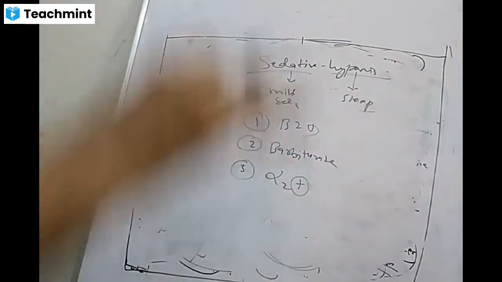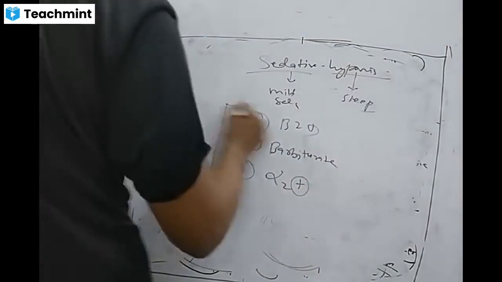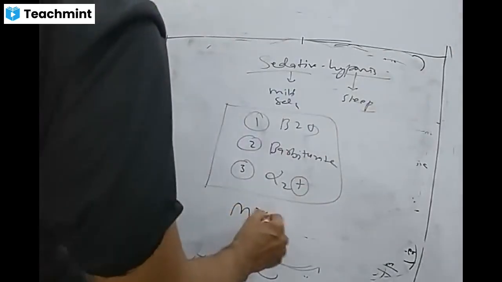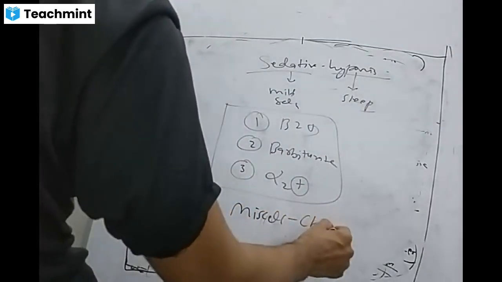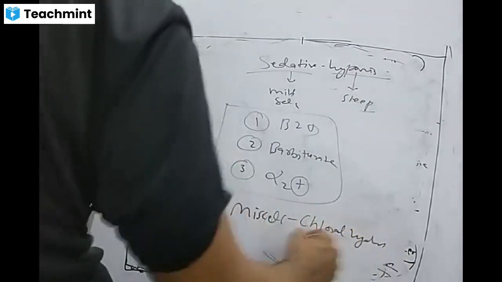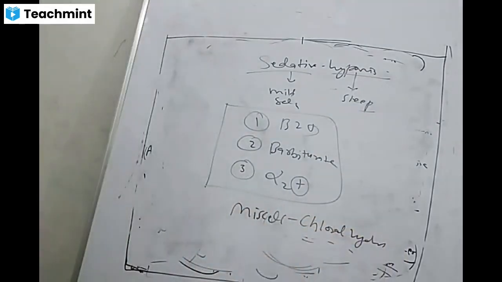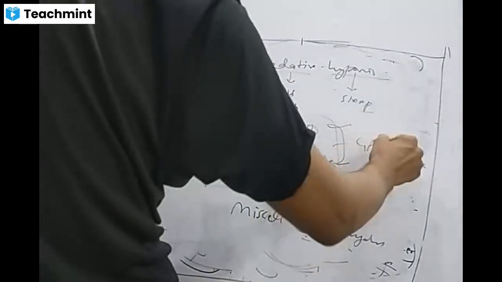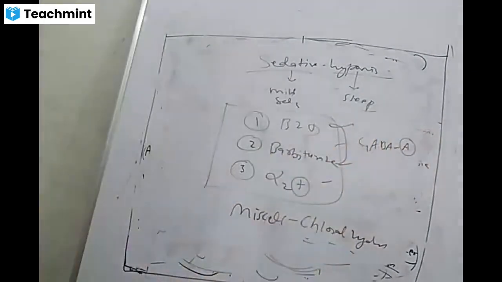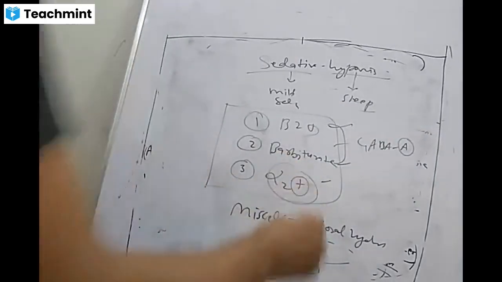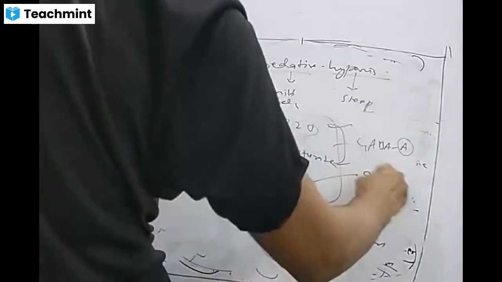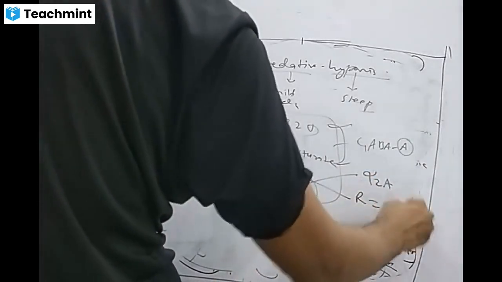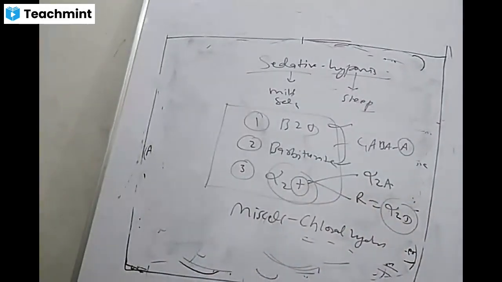These are the three major classes of drugs from which they ask MCQs, and the others are just miscellaneous, like chloral hydrate and some other classes of drugs. But these three are very important. These two act through GABA type A. And for alpha 2, remember alpha 2A for others, and alpha 2D for ruminants. That is very important.